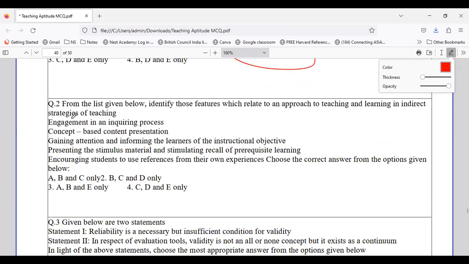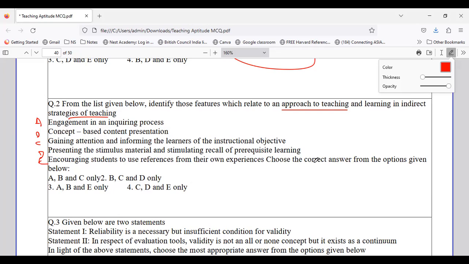Next comes question number 2. From the following list given below, identify the features which relate to approach to teaching and learning in indirect strategies. These are option A, B, C, D and E. You have to select the features which relate to approach to teaching and learning in indirect strategies of teaching. So it indicates indirect teaching.